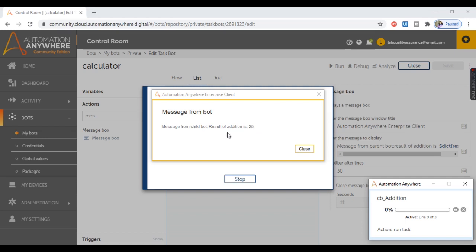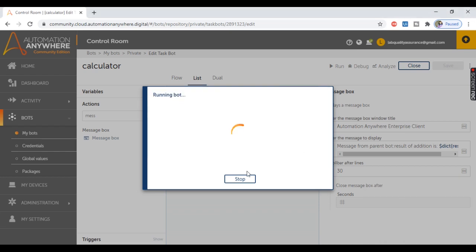So please notice that now it is not taking the default values of the num1 and num2 variables which we provided in the childbot. It is taking the values from the parent bot. So let's close this one, and here is another message from the parent bot. Here it says message from parent bot, result of addition is 25. So this 25 is coming from the dictionary variable which we created in the parent bot and used the key as the variable name from the child bot. So let's close this one.